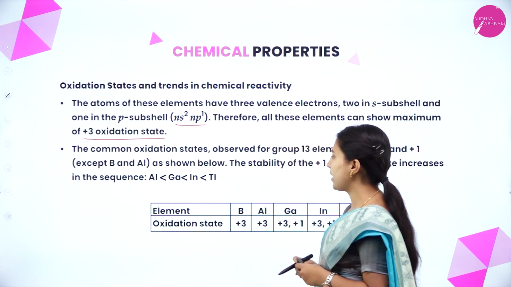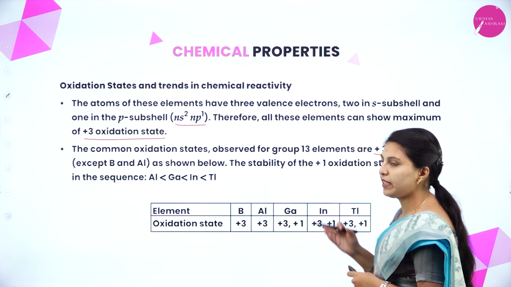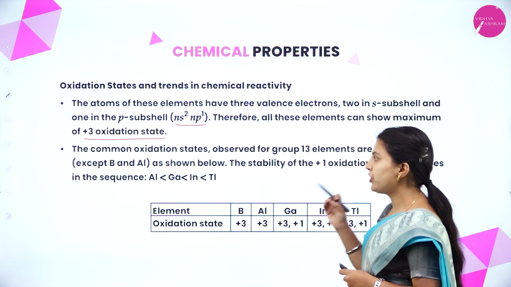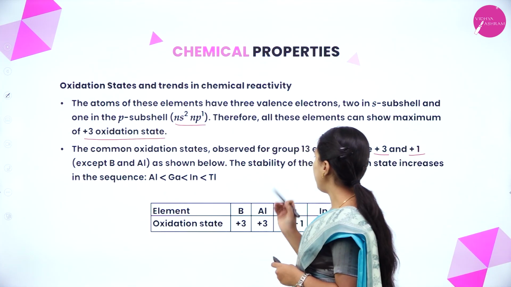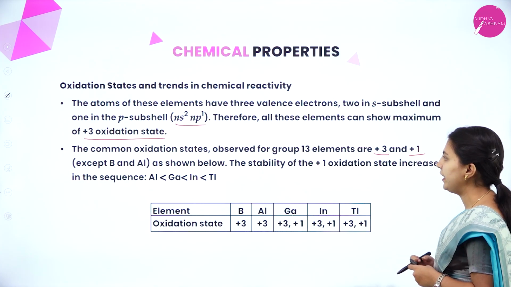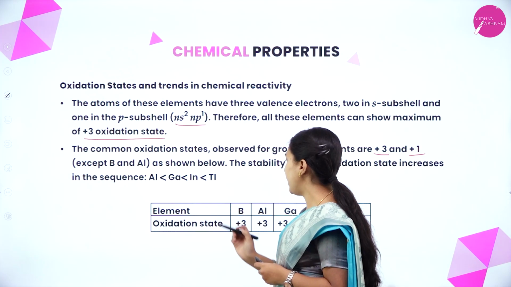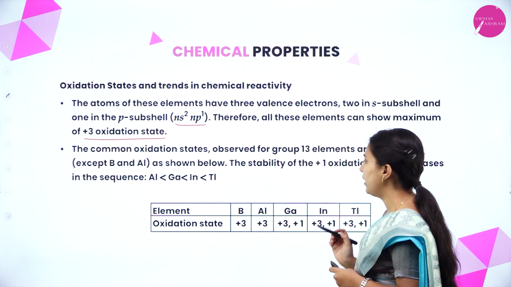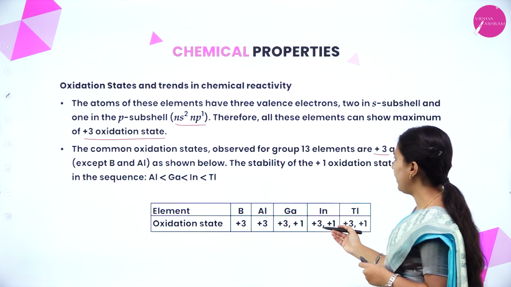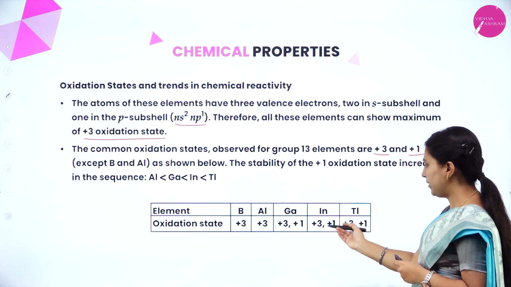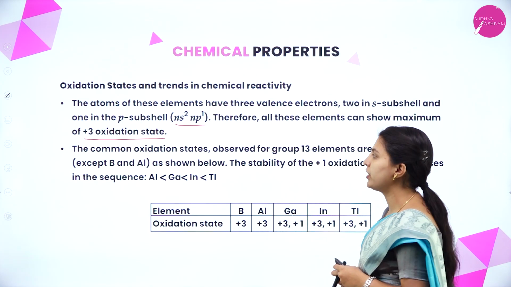The common oxidation states observed for group 13 elements are +3 and +1, except boron and aluminium. The usual oxidation states in group 13 are +3 and +1. The stability of the +1 oxidation state increases in the sequence aluminium, gallium, indium and thallium. Here the elements are boron, aluminium, gallium, indium and thallium. Oxidation state +3, +3, +3 and +1, and it gradually increases, +3, +1 and +3 and +1. Here you can observe both the oxidation states.